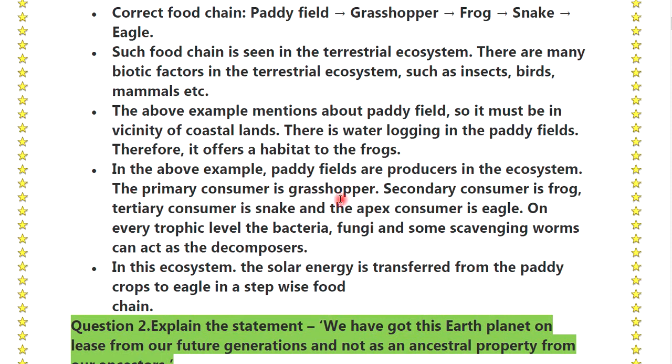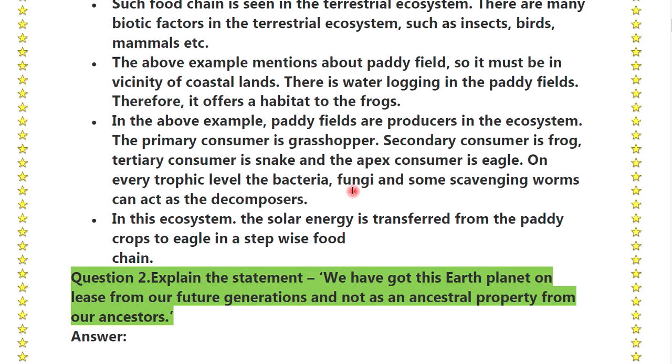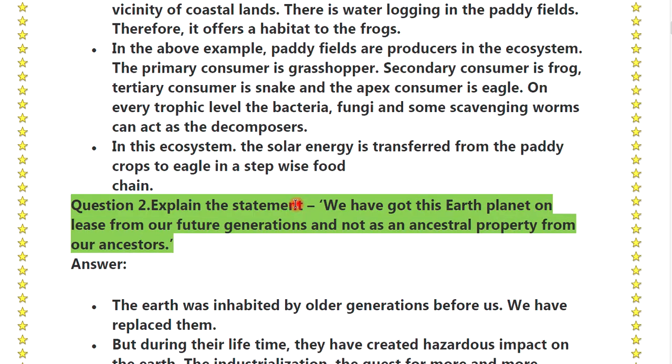The primary consumer is the grasshopper, the secondary consumer is the frog, the tertiary consumer is the snake, and the apex consumer is the eagle. On every trophic level, the bacteria, fungi, and some scavenging worms can act as decomposers. In this ecosystem, the solar energy is transferred from the paddy crops to the eagle in a stepwise food chain.